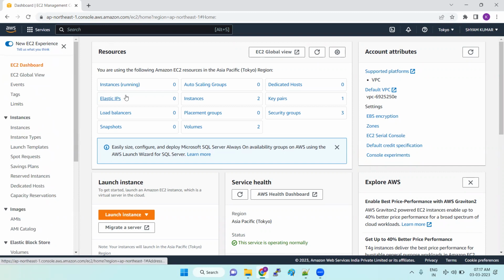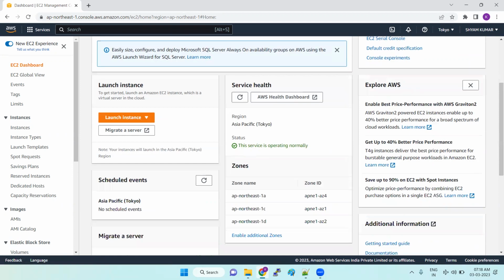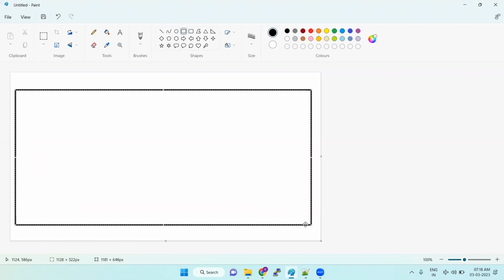Just for the DevOps classes, what we have learned is how to launch the server and how to connect to it. But not only launching servers, we have various options available in it. So first, you need to understand that in a company, first of all, there will be a network. This is called a company network.